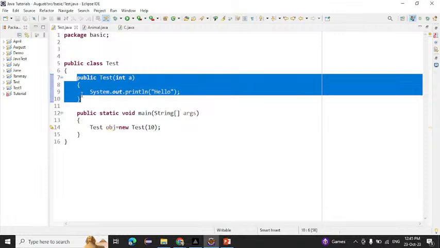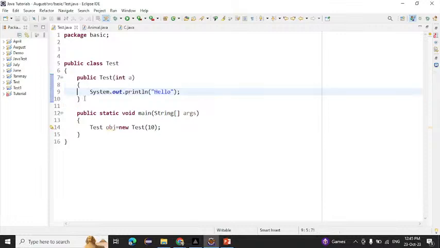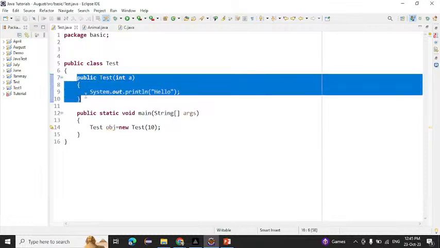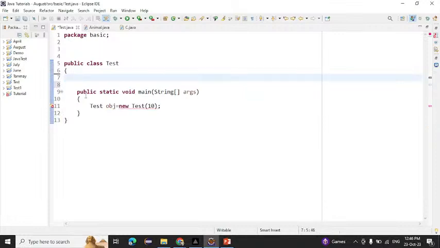And when will it create a default constructor? When the programmer does not create a constructor, not a single one. Suppose this time I have created a constructor. Will it create a default constructor this time? No, right? It will not. But if I remove this one and run this one, what will the JVM think? There is no constructor, so the compiler will create one constructor that is known as the default constructor.